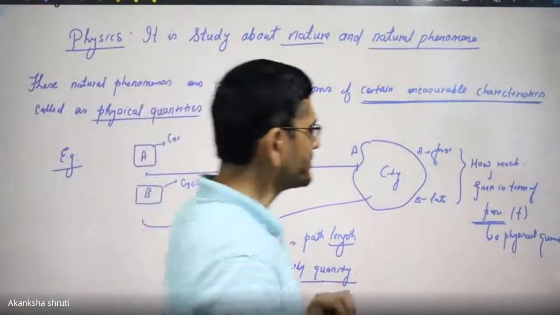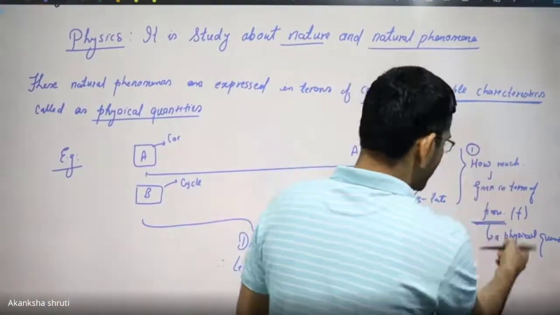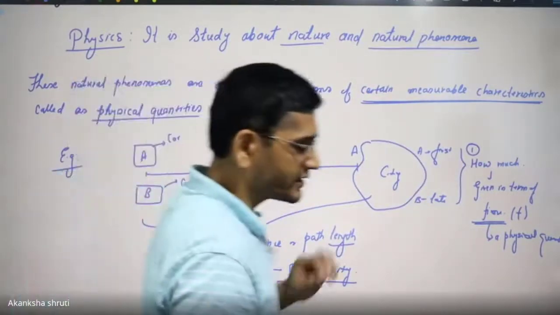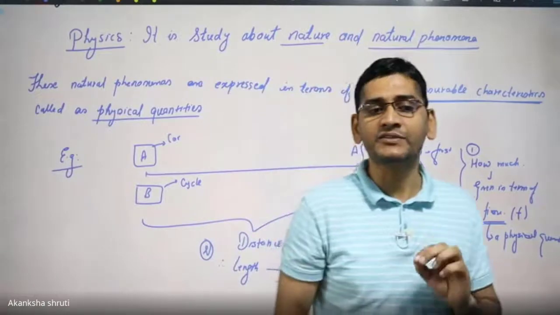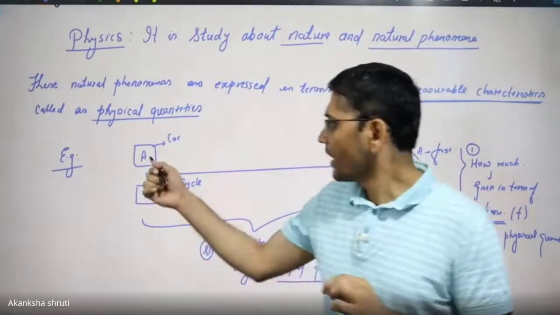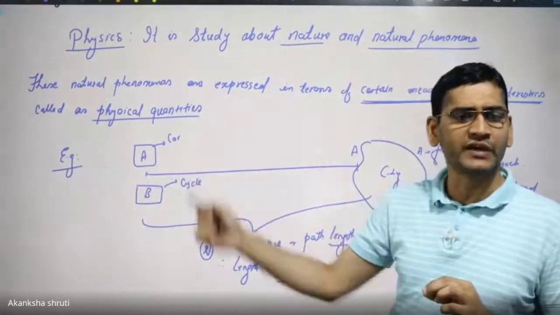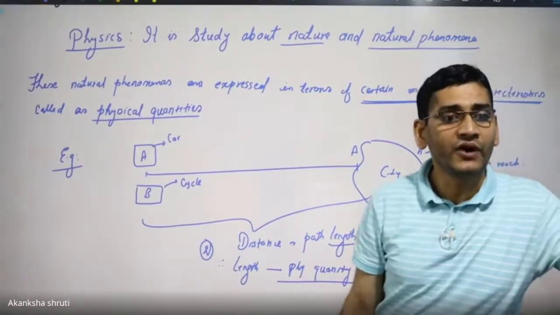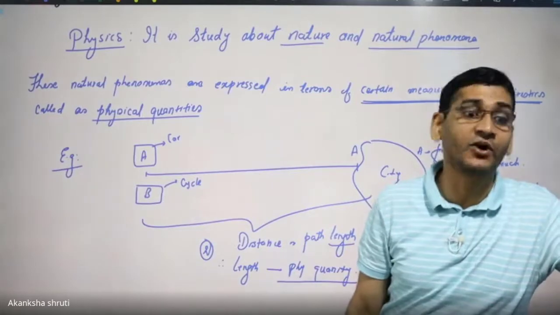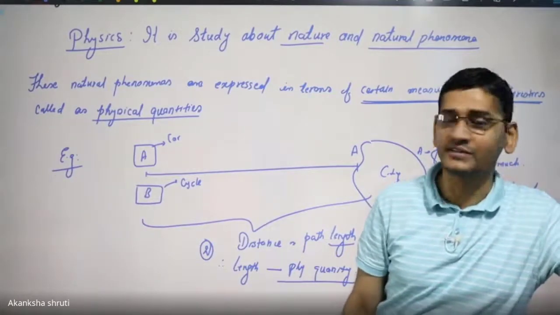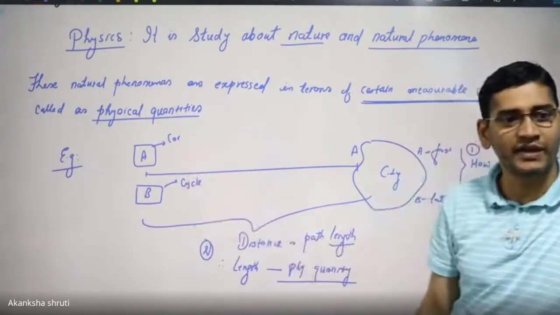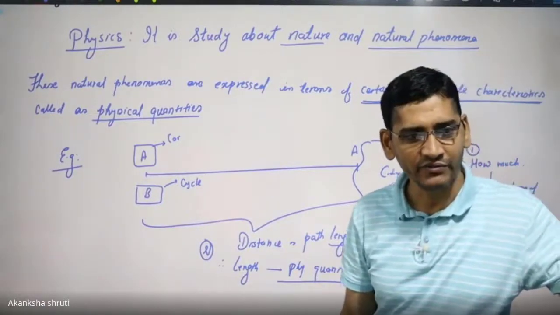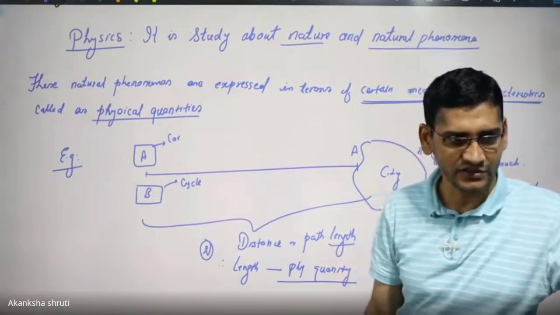The other person may be interested. So first I have explained the first quantity, this one. The second quantity, this one. The other student or the other person may be interested in how fast the car was moving. How to tell how fast the car is moving? For that, nowadays we are using the term called the speed of the car, or we are saying the car is moving at higher speed. Nowadays, very easily we are saying like that.